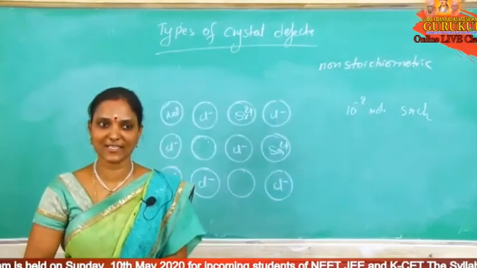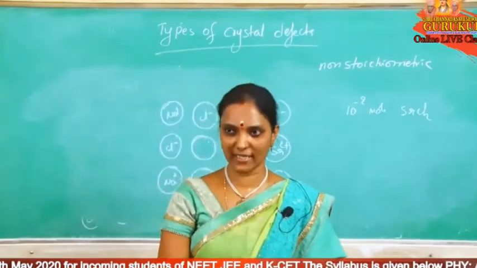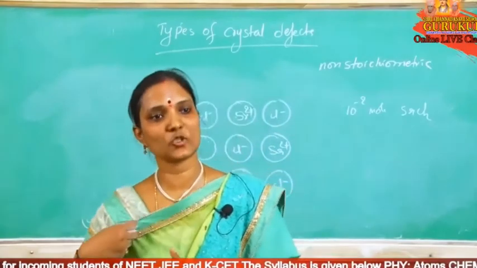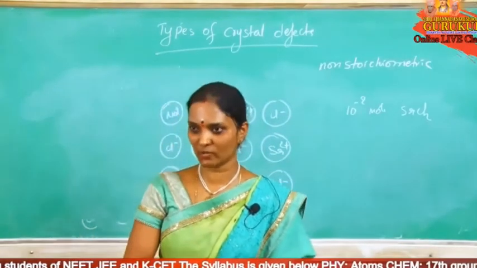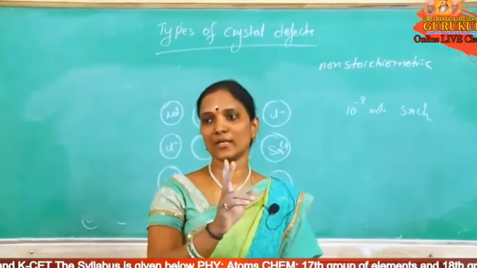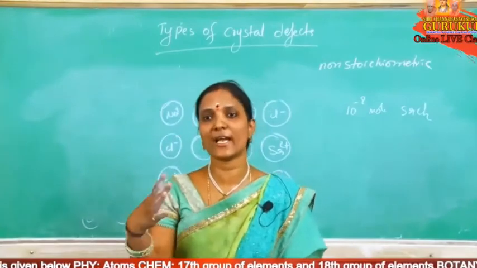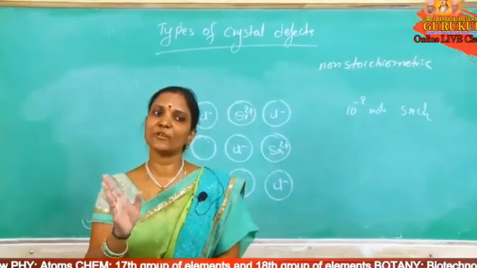So in today's class: types of defects. What is a point defect? What is a line defect? In point defect, stoichiometric and non-stoichiometric defects. In stoichiometric defects, vacancy defect and interstitial defect. In ionic crystals, Schottky defect and Frenkel defect.